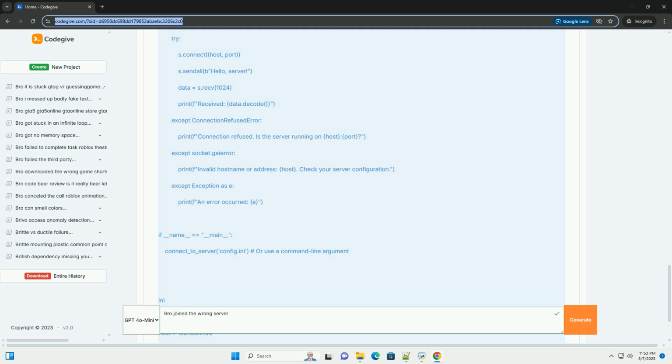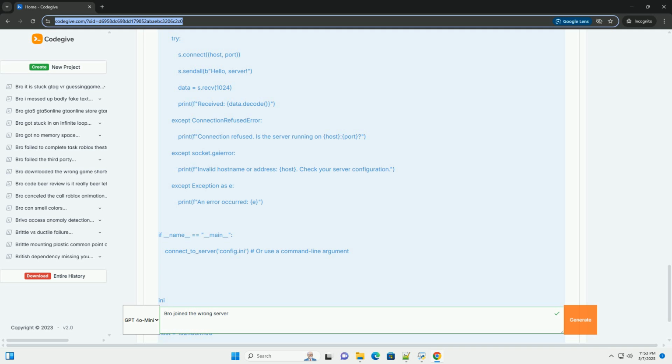This offers flexibility and avoids recompiling the client for server changes. Command line arguments. The server details are provided as arguments when the client is launched. Useful for testing and overriding default settings. Environment variables. The server details are stored as environment variables on the system where the client is running. Good for deployment and containerized environments. User interface, UI. The user manually enters the server details into a UI when the client starts. Suitable for applications where server selection is dynamic.